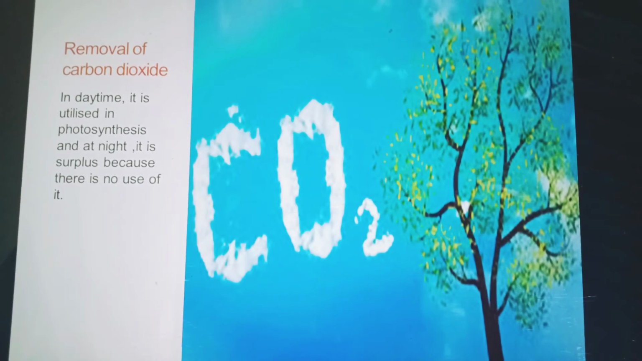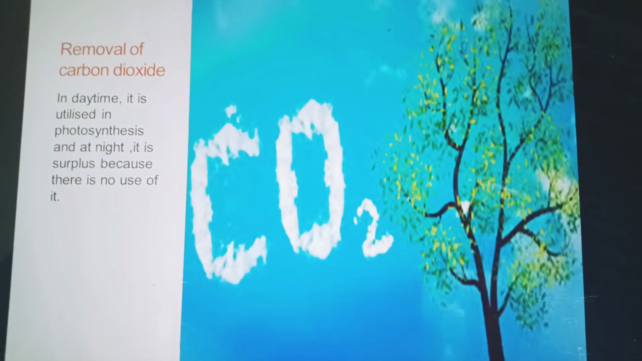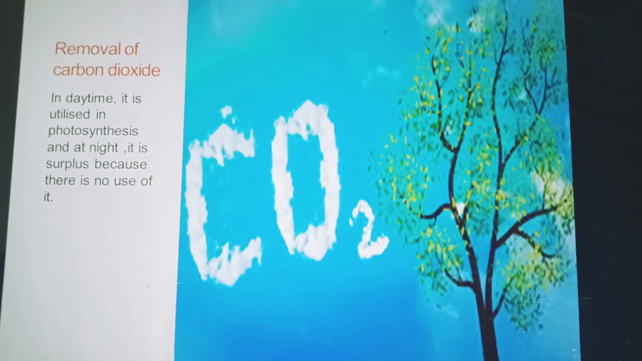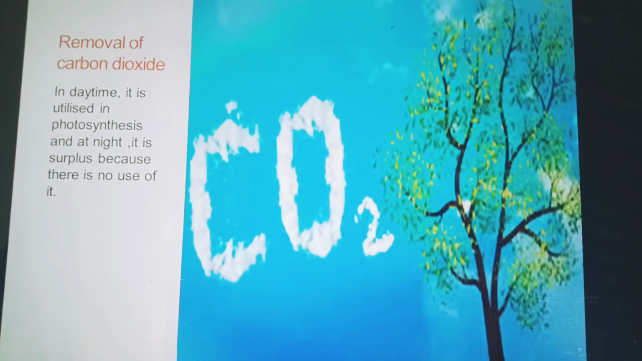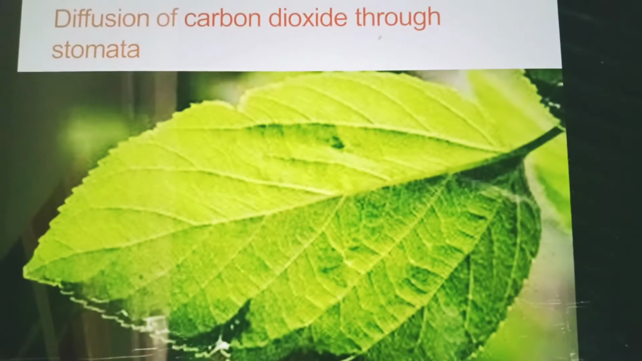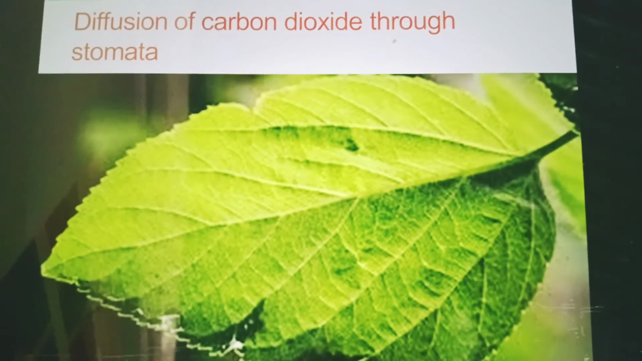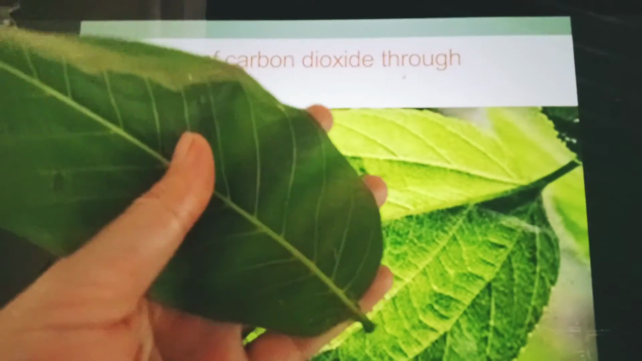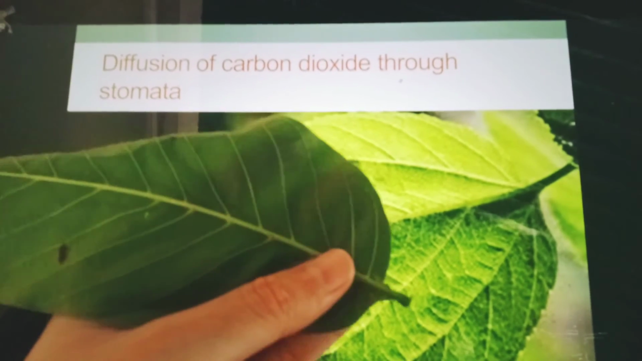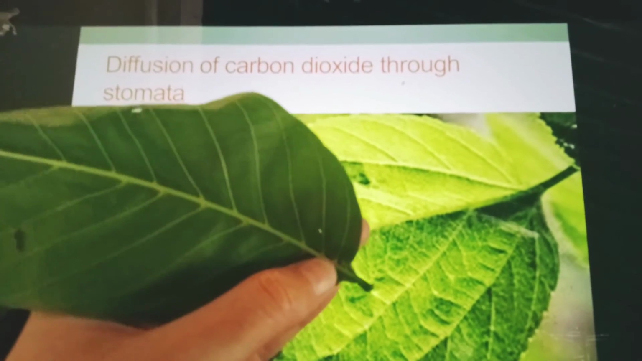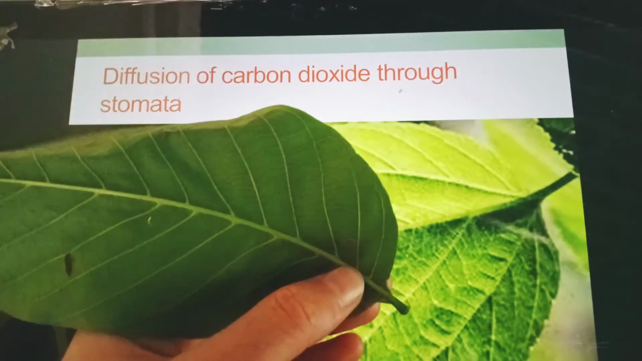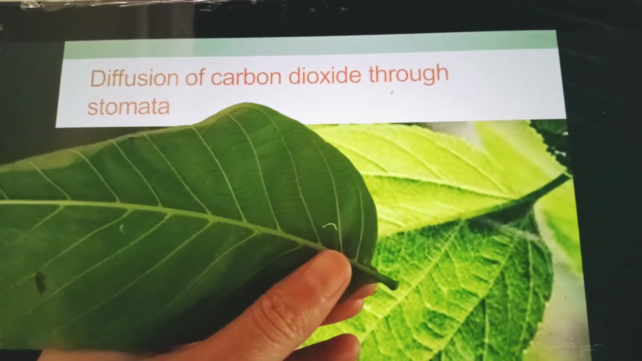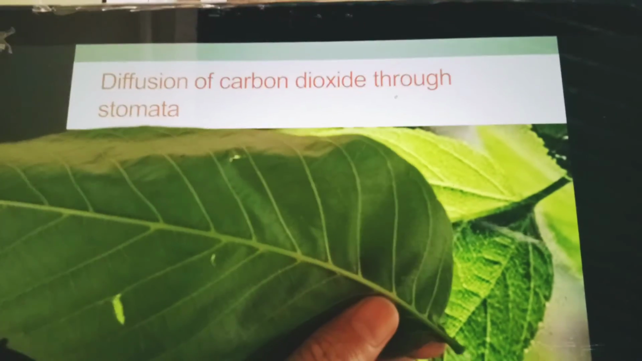So I will discuss removal of carbon dioxide. In daytime it is utilized in photosynthesis and at night it is surplus because there is no use of it. Diffusion of carbon dioxide through stomata. Here you can watch a leaf, and always remember that excess carbon dioxide and oxygen will diffuse through stomata, which are present on the lower side of the leaves.